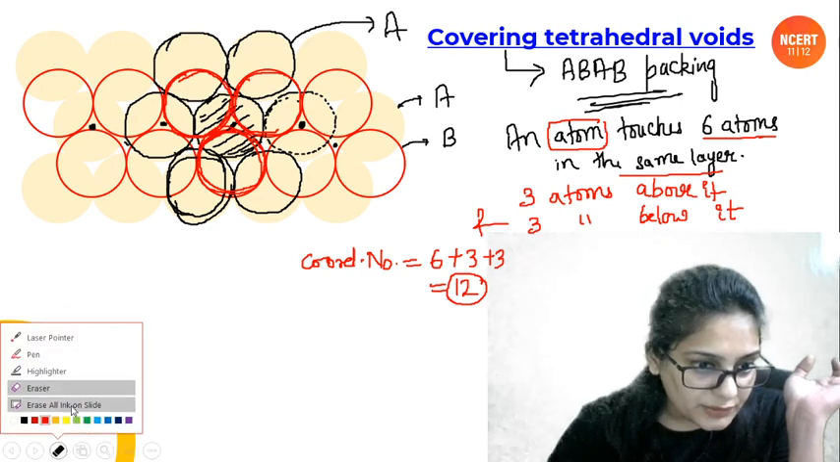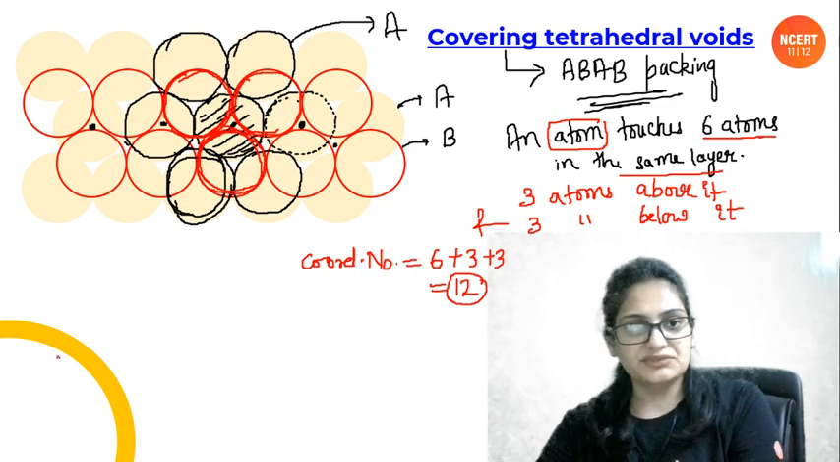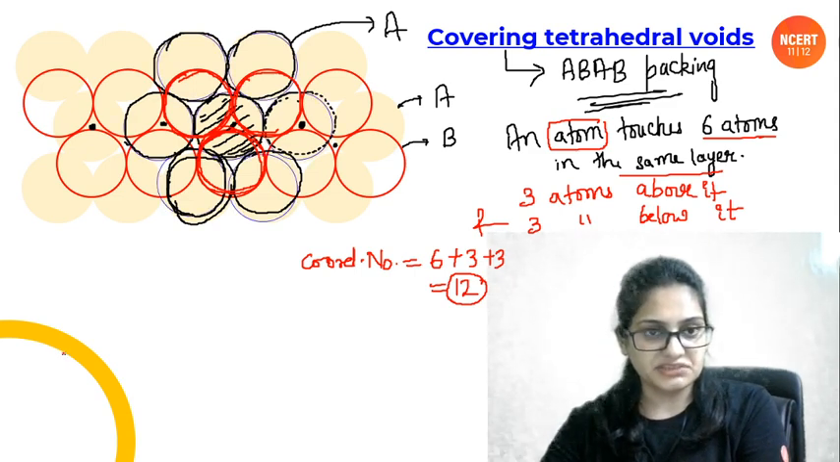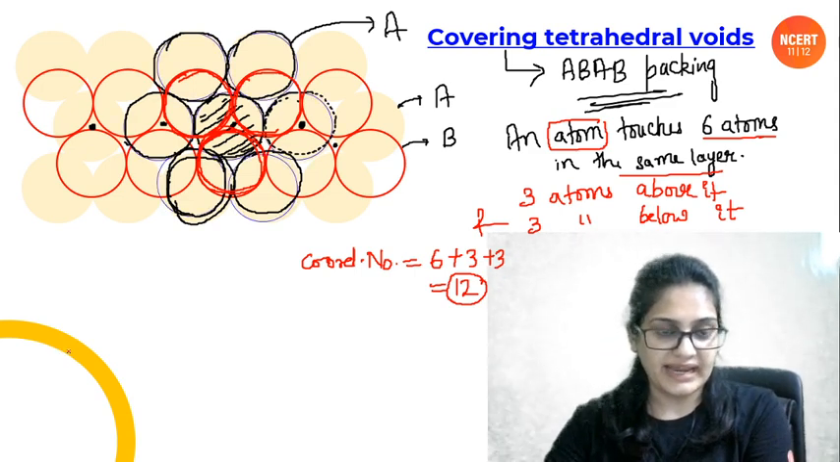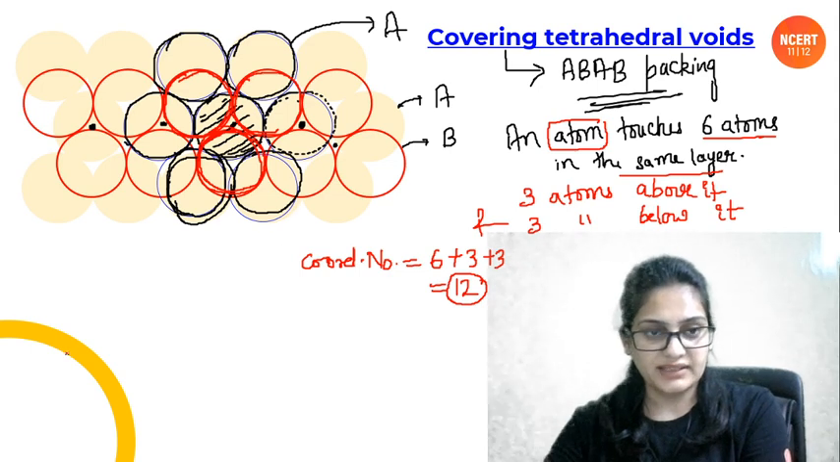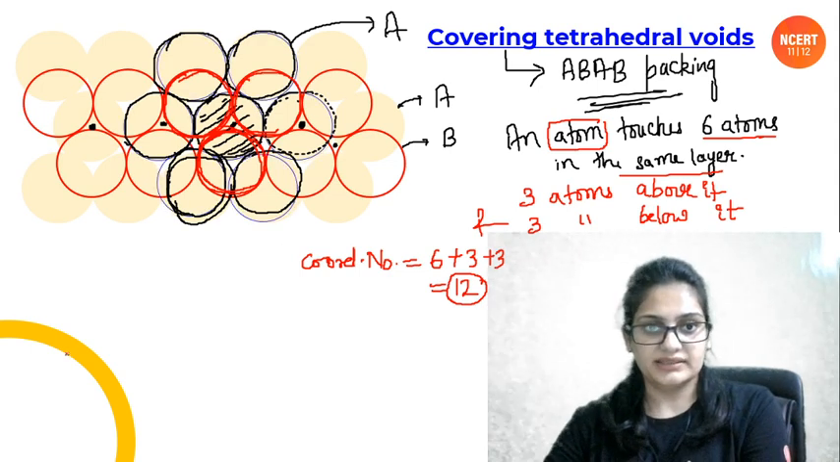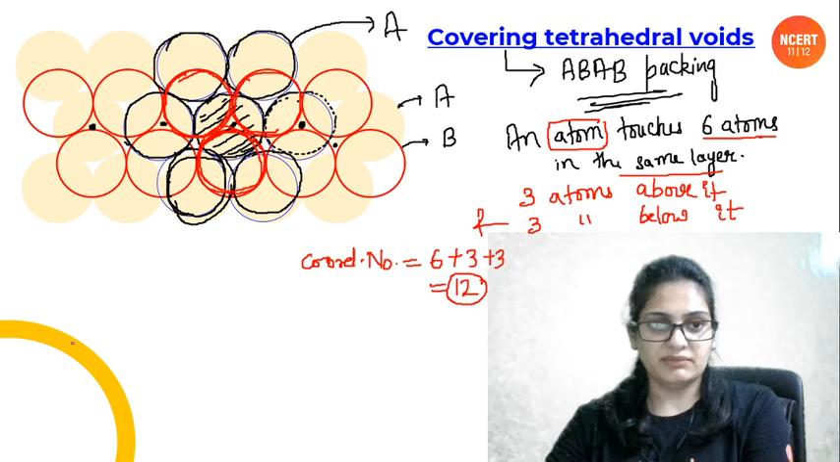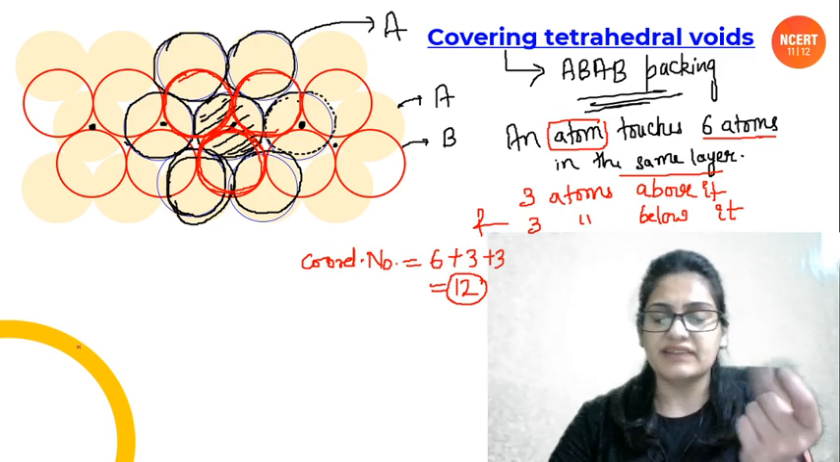Okay, so this will be the third layer. It is not visible now because I have used the black color. Okay, so this is the third layer. Same, the third layer will be like this. Now people, let's derive the unit cell.